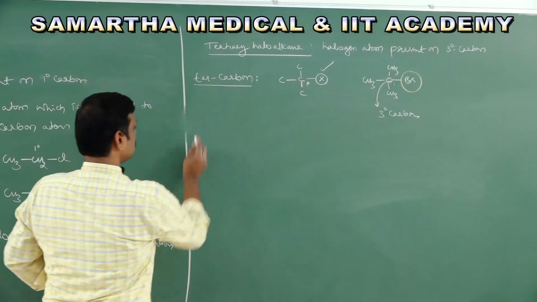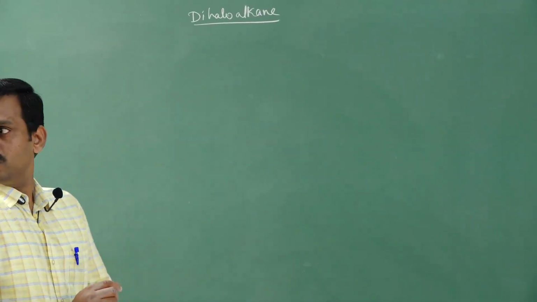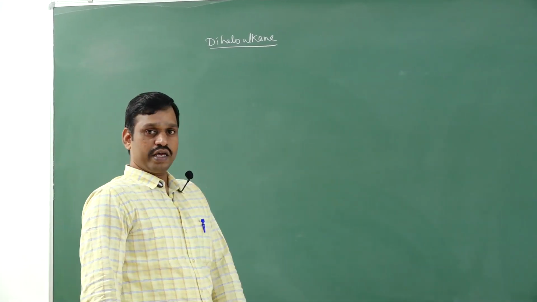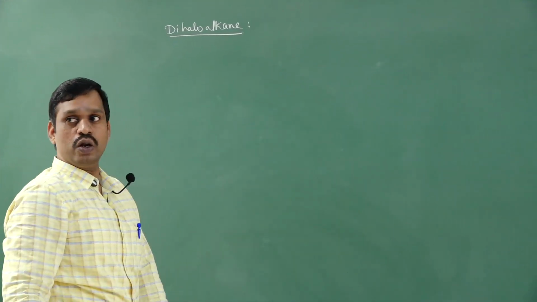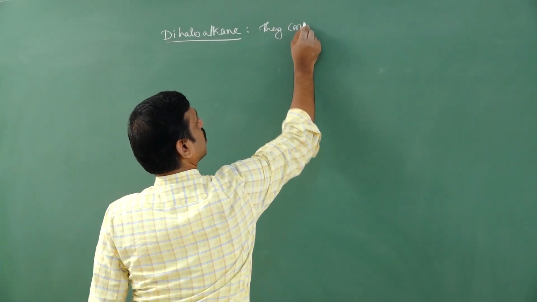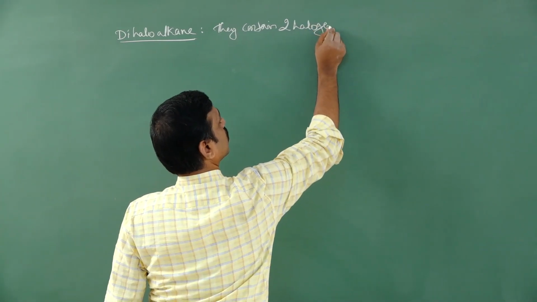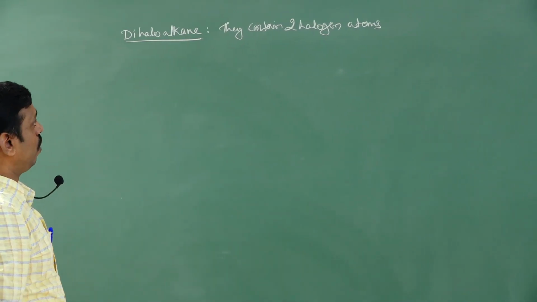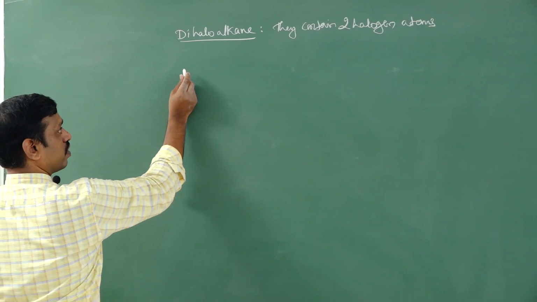Next, we have dihaloalkanes. Dihaloalkanes, as we know, contain two halogen atoms, right? But here, dihaloalkanes are further classified into three types. There are three types of dihaloalkane.